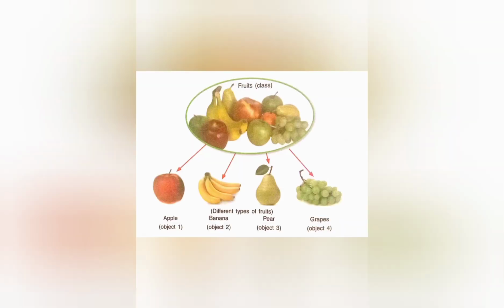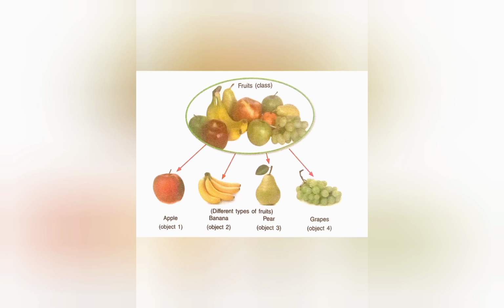Let us take another example, a fruits class. Class is fruits. Examples for fruits are apple, orange, banana, grapes, etc. So all these fruits are the objects in the class fruits. So class is the collection of objects.